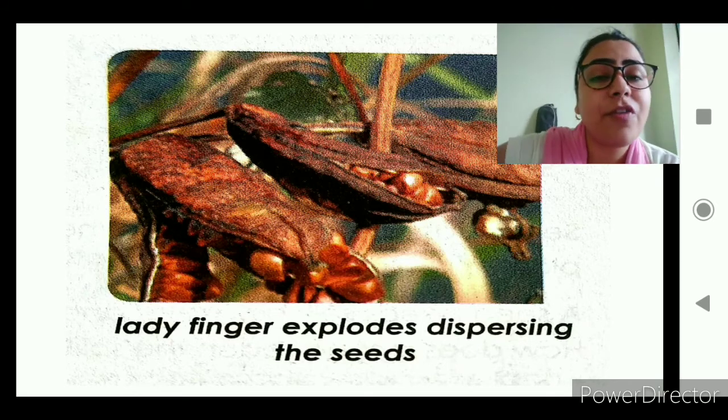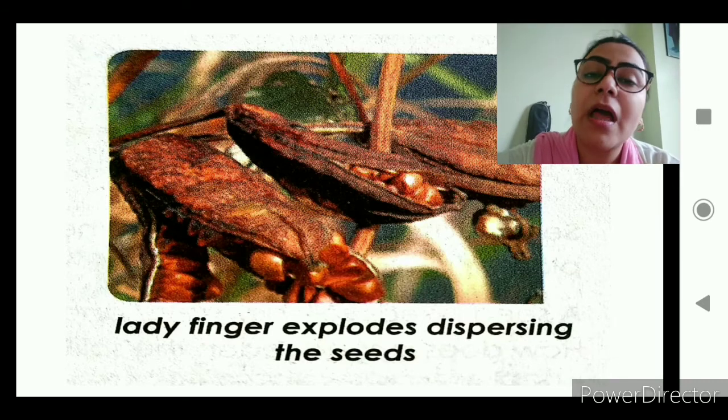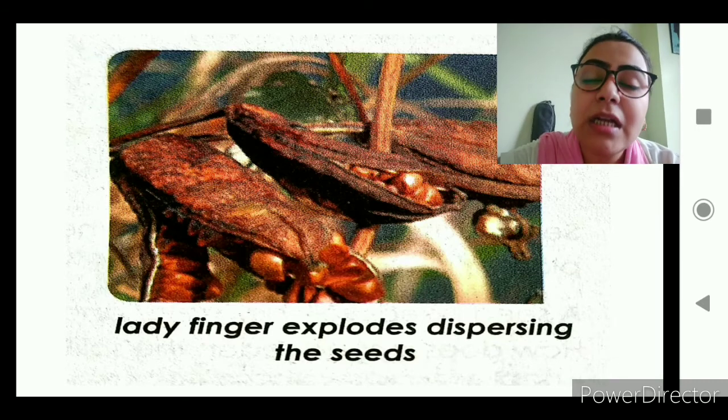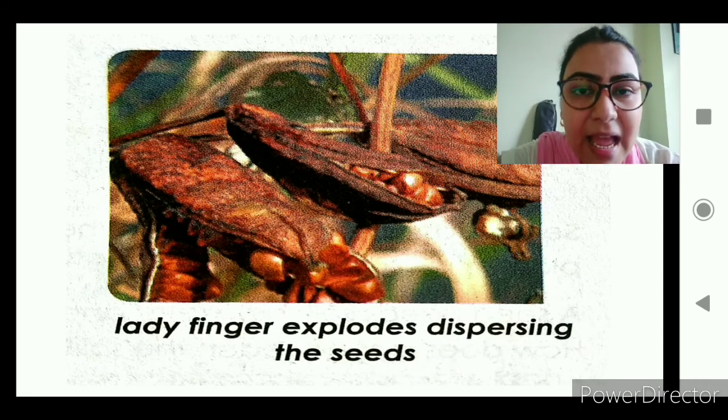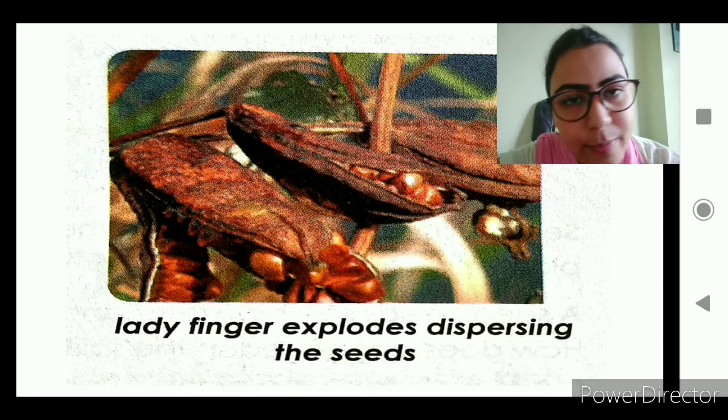So children, what are the forms of dispersal that we have learned today? Dispersal by wind, dispersal by water, dispersal by animals and birds, and dispersal by explosion.